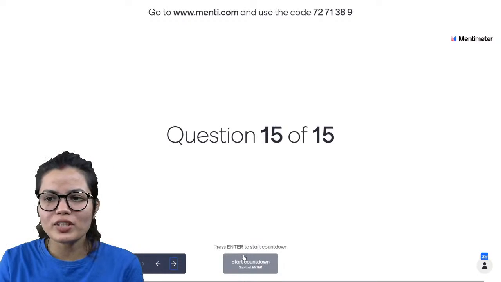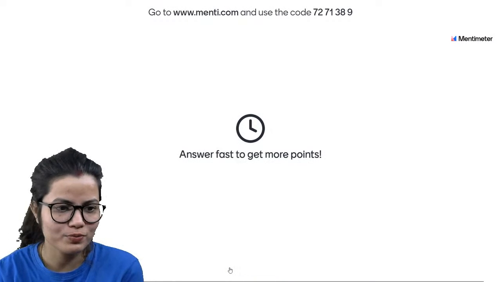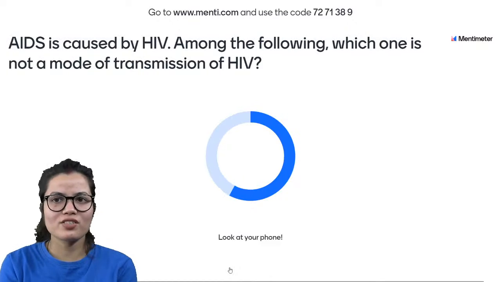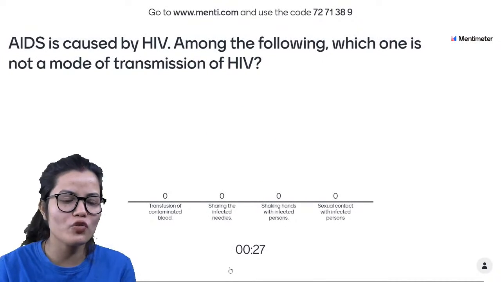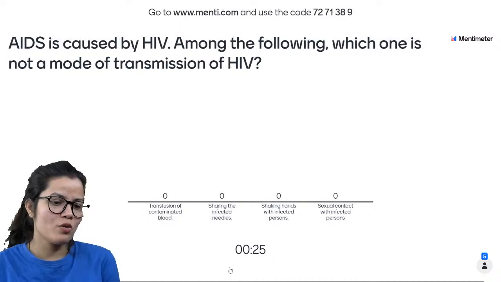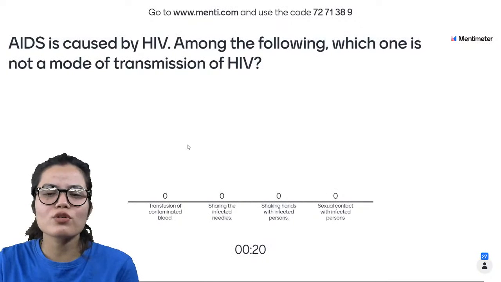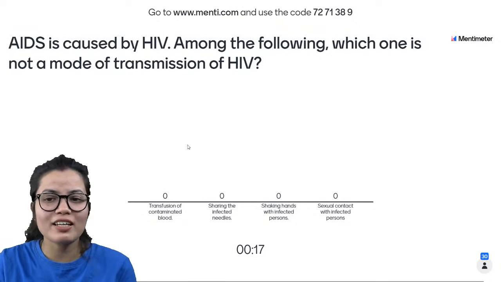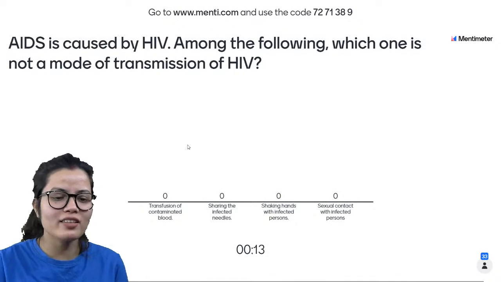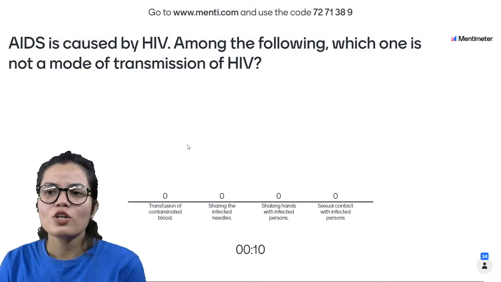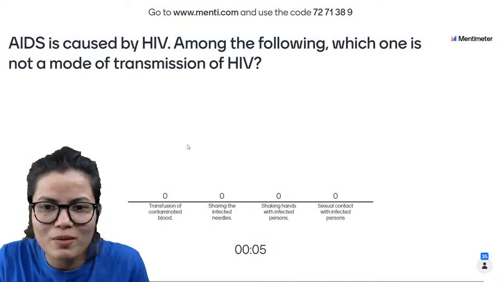चलिए क्वेश्चन नंबर 15 की तरफ देखते हैं. The last question of the day and the question is in front of you. What actually the question is trying to say? AIDS is caused by HIV. Among the following, which one is not a mode of transmission of human immunodeficiency virus? इसमें से कौन सा? ये तो easy question है. पहला कहता है ट्रांसफ्यूजन ऑफ कंटामिनेटेड ब्लड, दूसरा कहता है शेयरिंग द इन्फेक्टेड नीडल, तीसरा कहता है शेकिंग हैंड्स विद इन्फेक्टेड पर्सन, चौथा कहता है सेक्सुअल कॉन्टेक्ट विद इन्फेक्टेड पर्सन. So let us see how many of you can mark it correctly. I hope that many of my kids will mark it correctly.